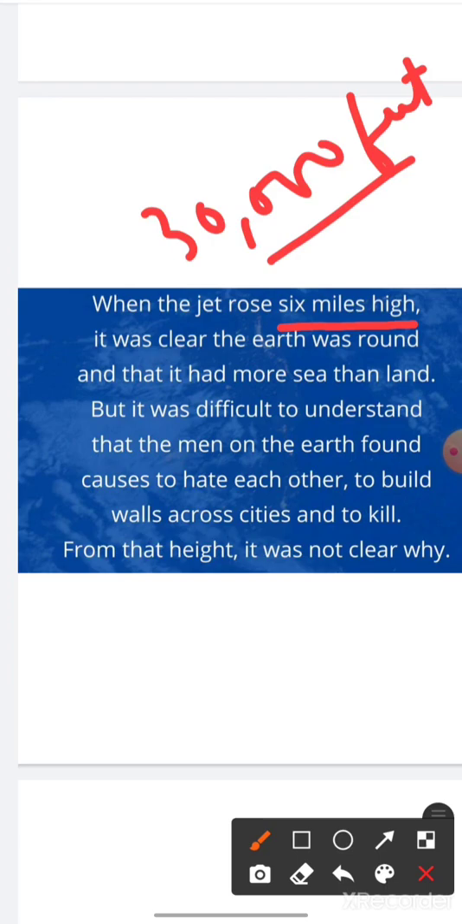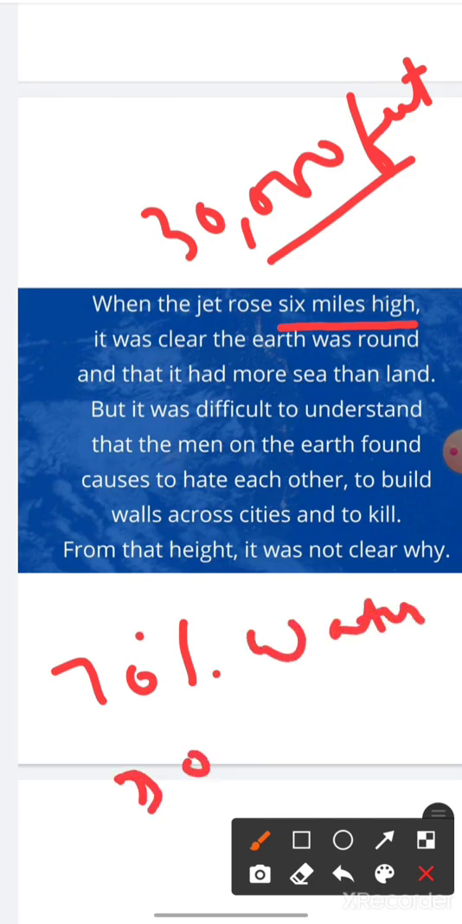So we know this thing that on earth 70% is water and 30% is land. So he said, when I reached the height of 6 miles, it was clear that earth has more water than land. "But it was difficult to understand that the men on the earth found causes to hate each other, to build walls across cities, and to kill from heights." It was not clear why.